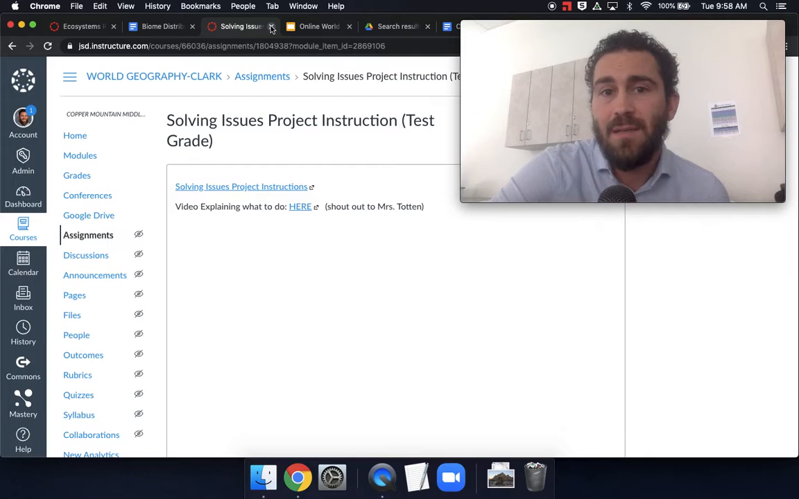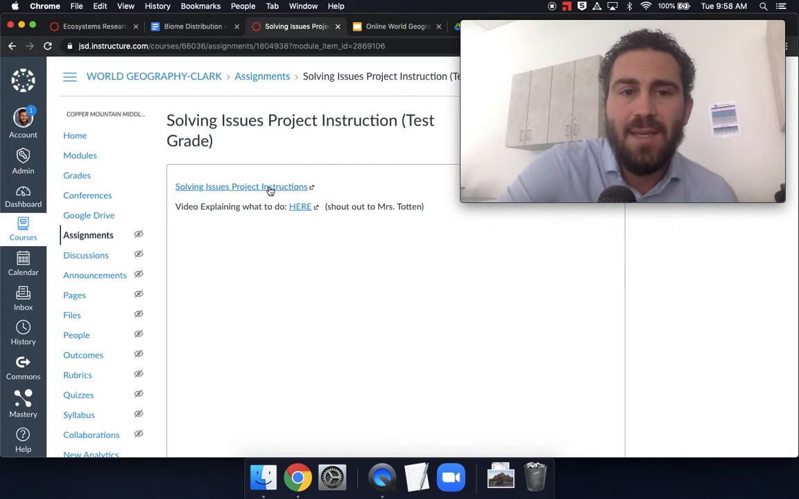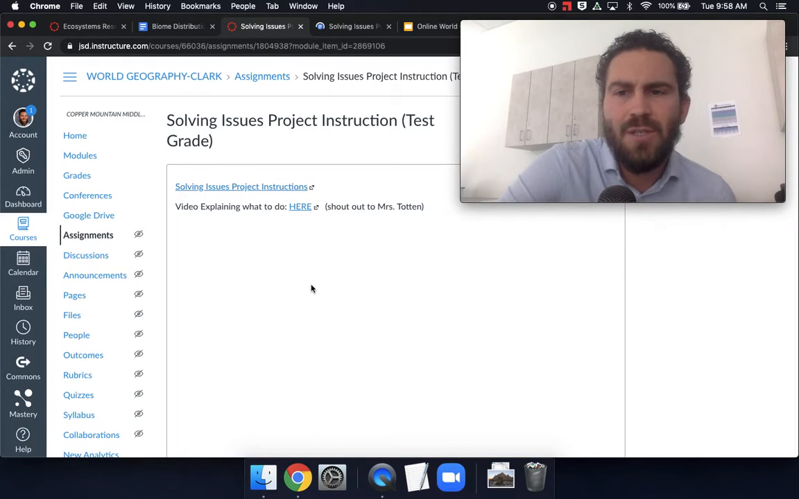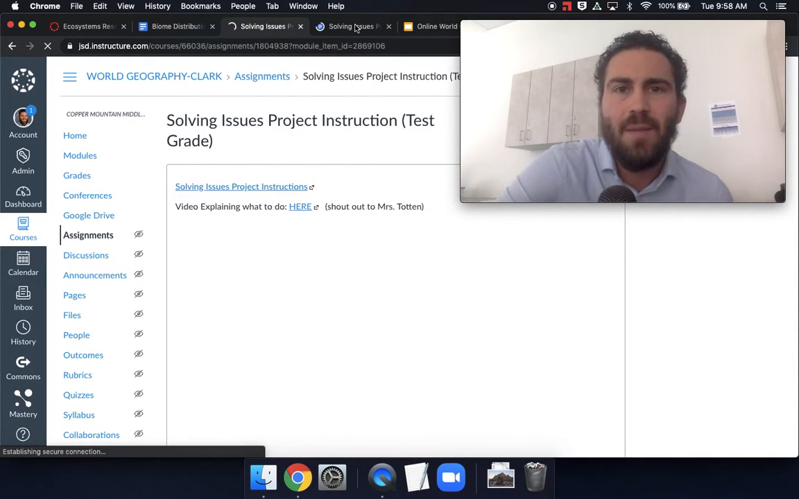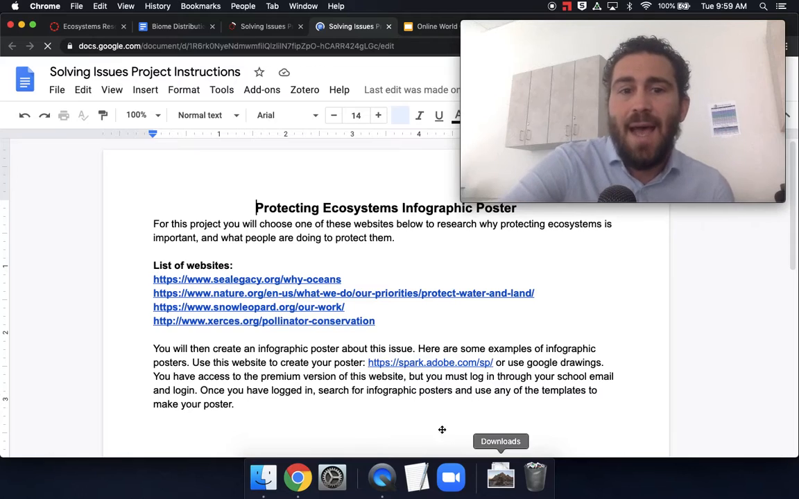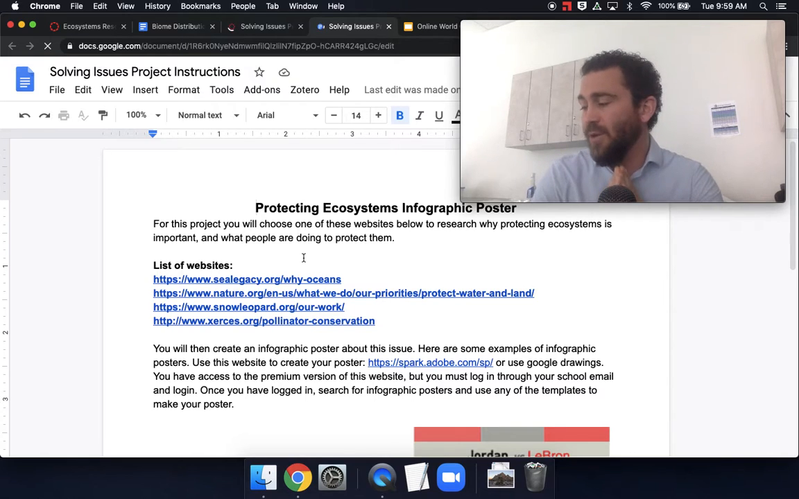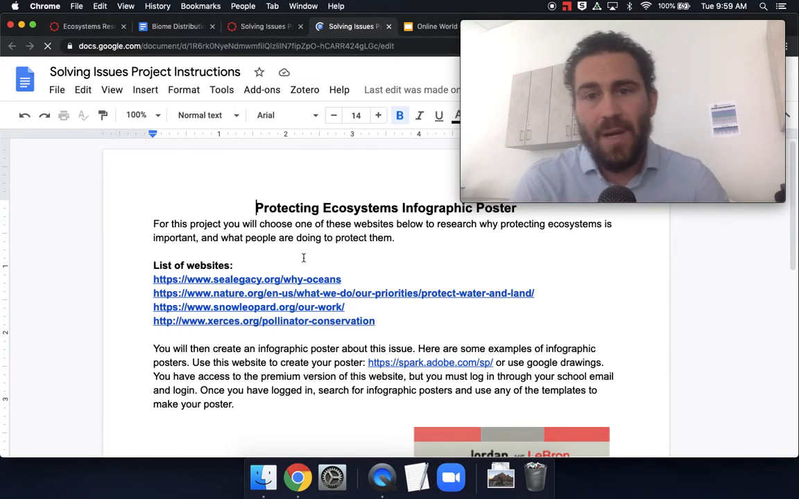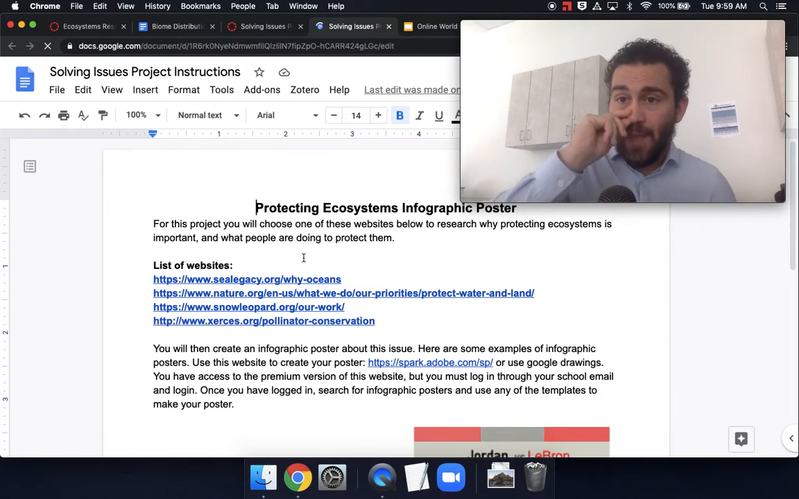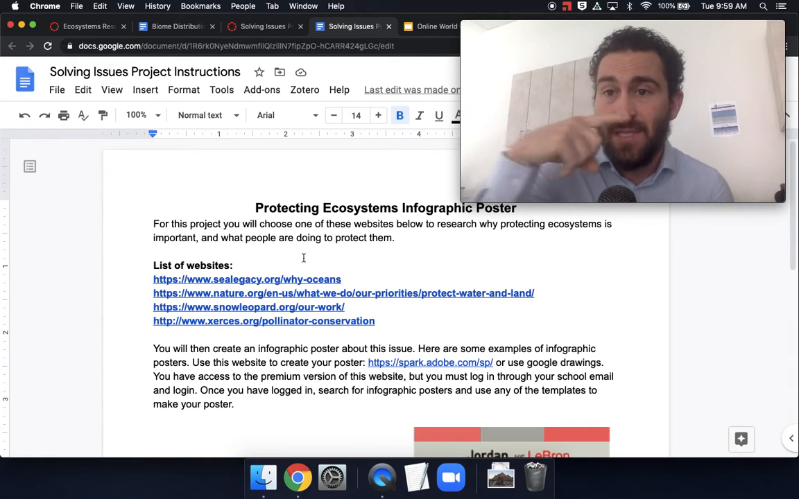And the last project is solving issues. There are two parts to this. I have included the instructions here as a link, or the instructions are embedded in the assignment. It's not shown right here. I might have to refresh. But here is the project. Now in this, I have given you a lot of space. This is a test project, so you're showing me knowledge that you already know. And what you need to show me is how humans are working to protect a particular ecosystem.